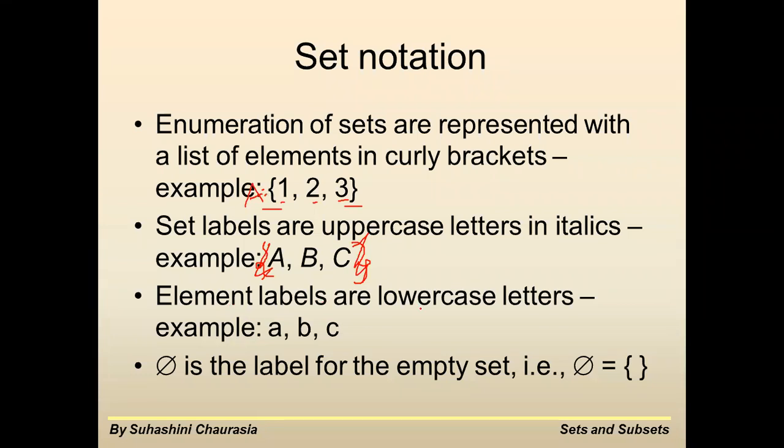Element labels are lower case letters a, b, c. मतलब इसके अंदर जो letters होंगे वो lower case होंगे, ये वाले. जैसे suppose मैंने लिखा A is equal to, A is a collection of, A is a set which is a collection of all alphabets a, b, c, d up to z.